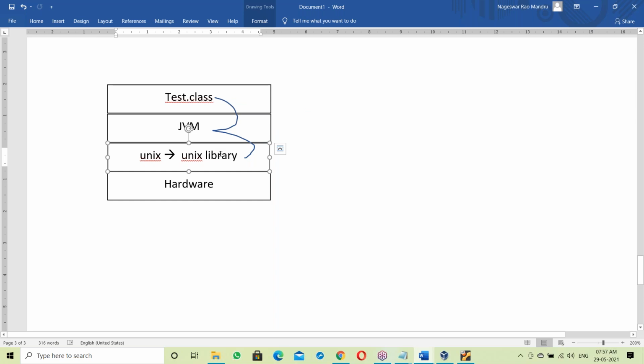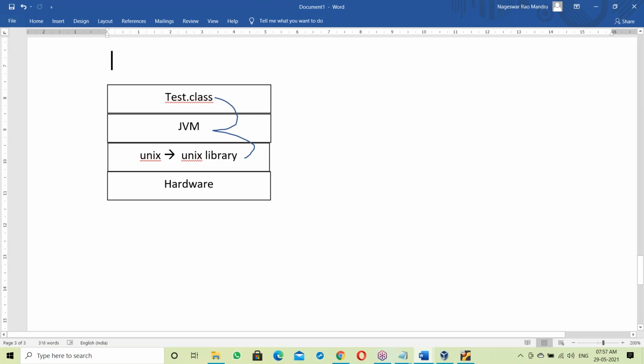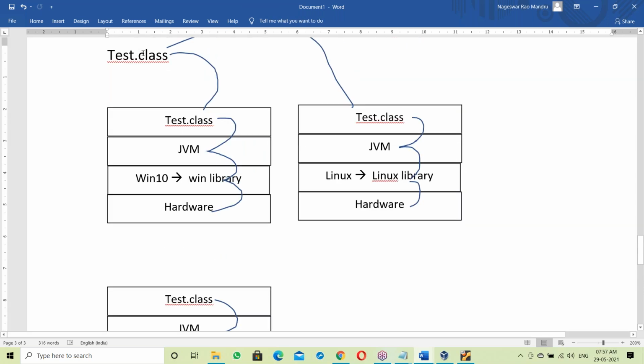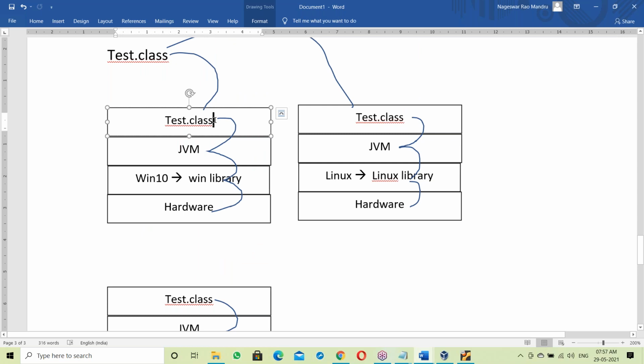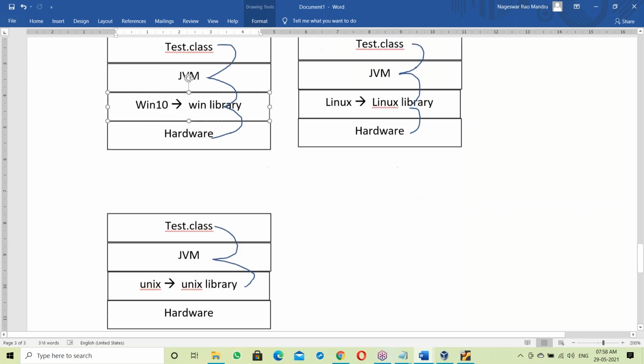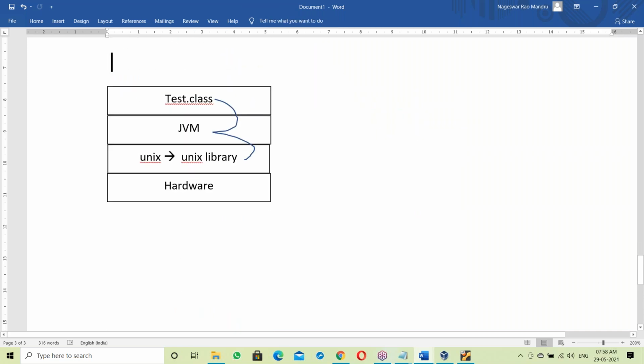Now here, a .class file is not a prepared file. After moving on to the OS, the JVM prepares it according to the current OS. That's the reason a Java program is independent of platform. An exe file is a prepared file for a specific OS.